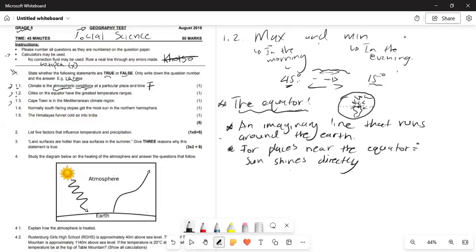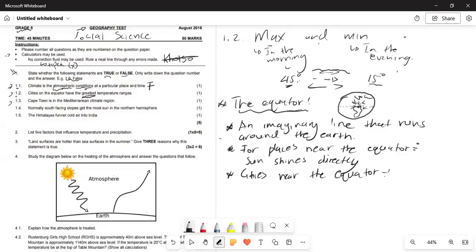So what we now gather is that for cities near the equator, the range is not that great. It's not the greatest temperature range, because of what?